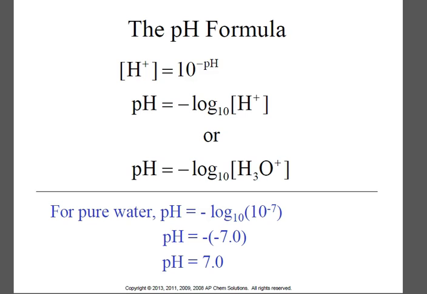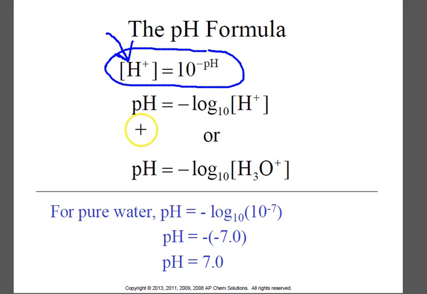All right, so what equations do we need? We need to know that the H+ concentration is equal to 10 to the negative pH. This equation is used to find the H+ or the H3O+ concentration. However, if you know the H+ or the H3O+ and you're trying to find the pH, then you would use this equation: pH equals negative log. That's how you get the exponent out of 10, by taking the log, and we're doing the negative because it's the negative pH.